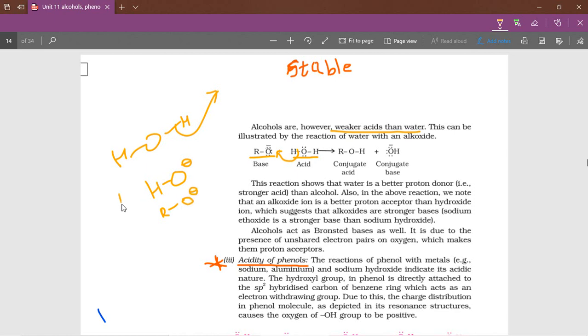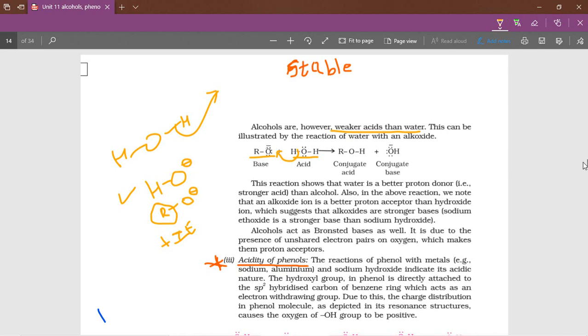Obviously HO minus is more stable. Why? Because here hydrogen has no effect, but here R acts as a plus inductive group. A plus inductive group makes the negative charge unstable. So this unstable RO minus is not ready to form, and obviously HO minus forms. This is also one of the explanations.